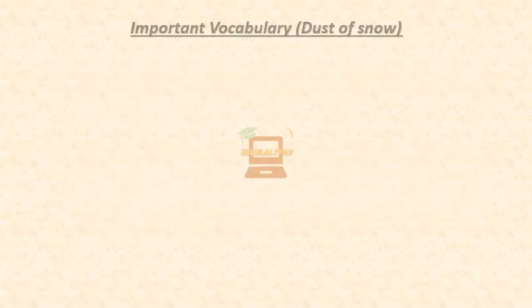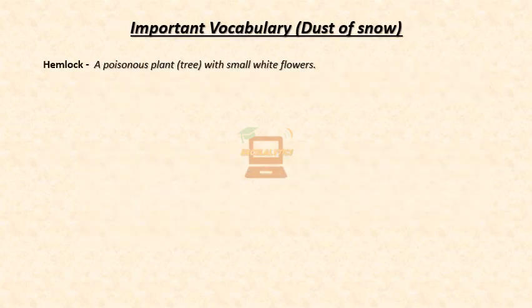Glossary from the poem Dust of Snow. Hemlock. A poisonous plant, tree, with small white flowers. Rude. Held in regret. Summary of the poem Fire and Ice by Robert Frost.